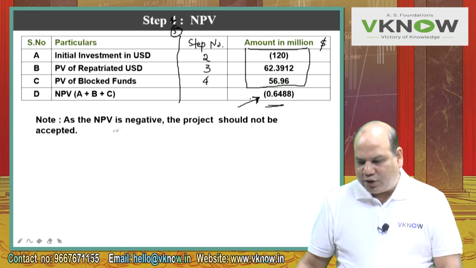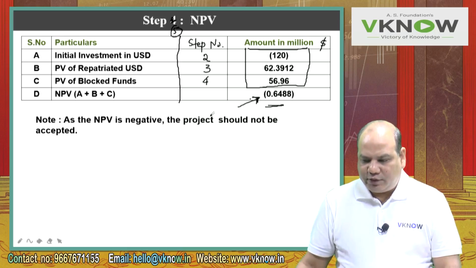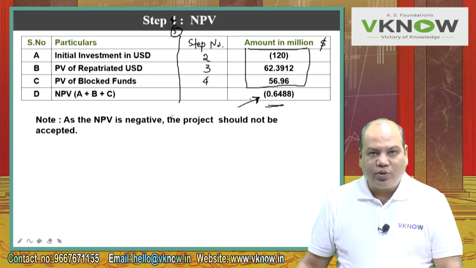So as the NPV is negative, the project should not be accepted. So this is case 1.